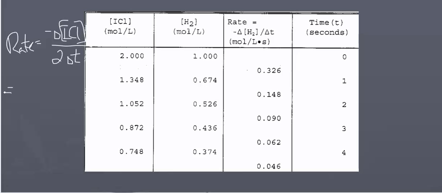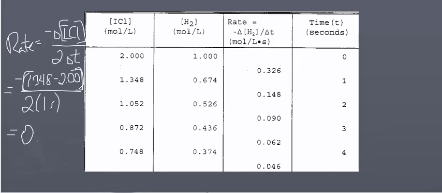So the change in concentration is negative 1.348 minus 2.00 over 2 delta T. Well, the change in time is just 1 second. If you actually solve that, negative 1.348 minus 2 divided by 2, you will get a rate of 0.326. And rate is expressed in molarity per second. Molarity per second.